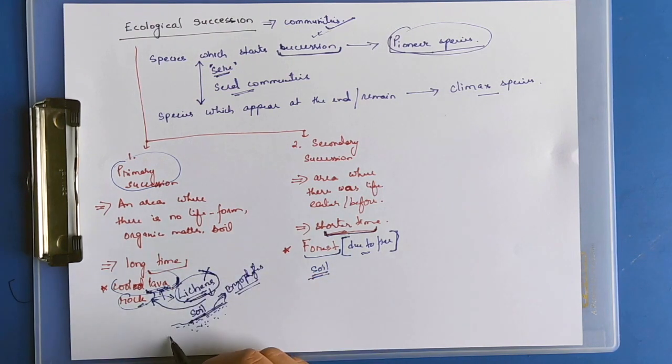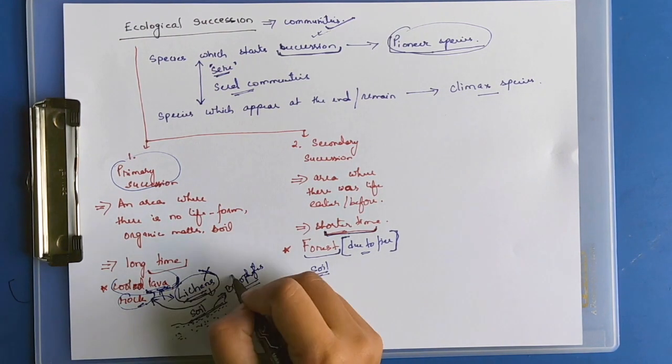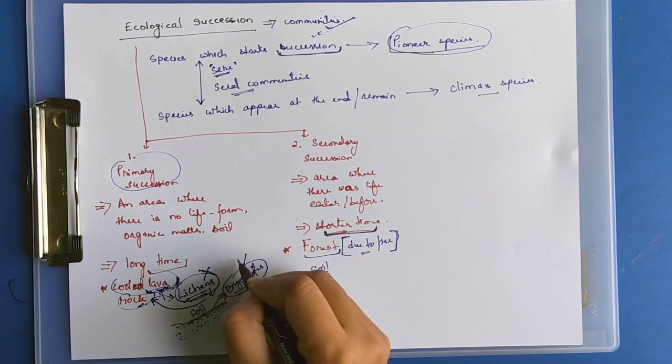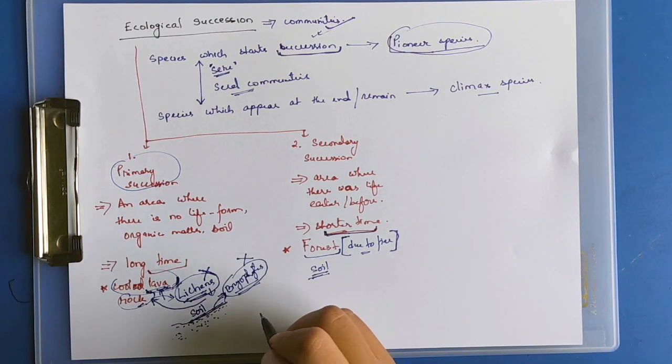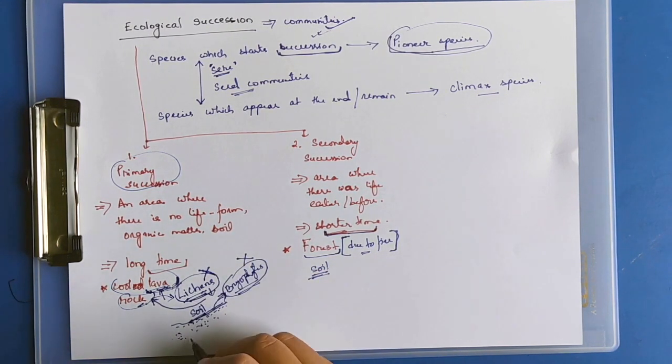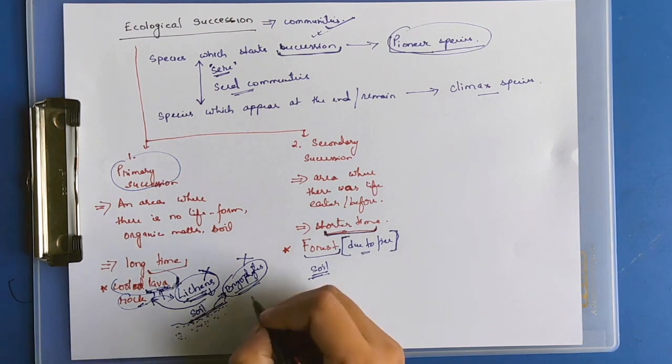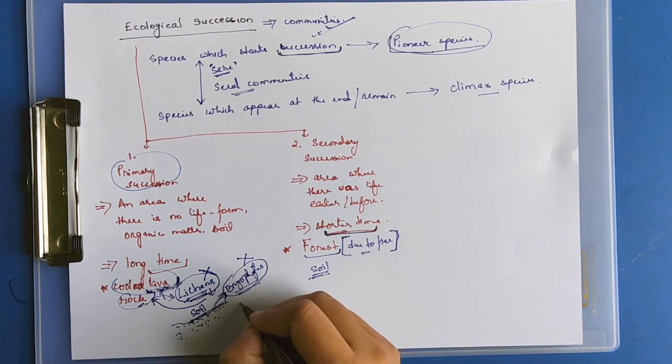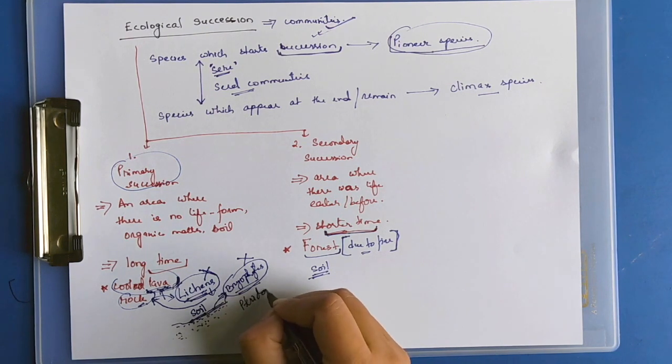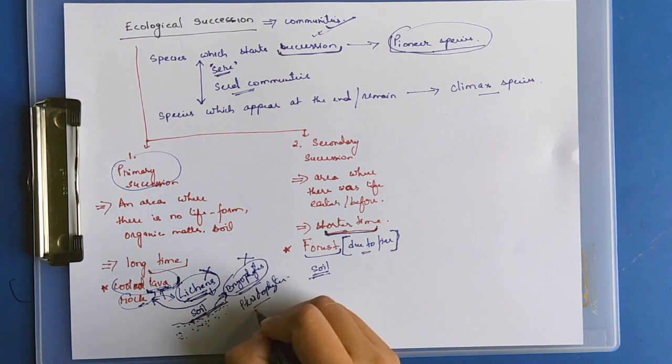The conditions would become unfavorable for the bryophytes to survive, so they will die, and the next species would start succeeding. The next species are pteridophytes.